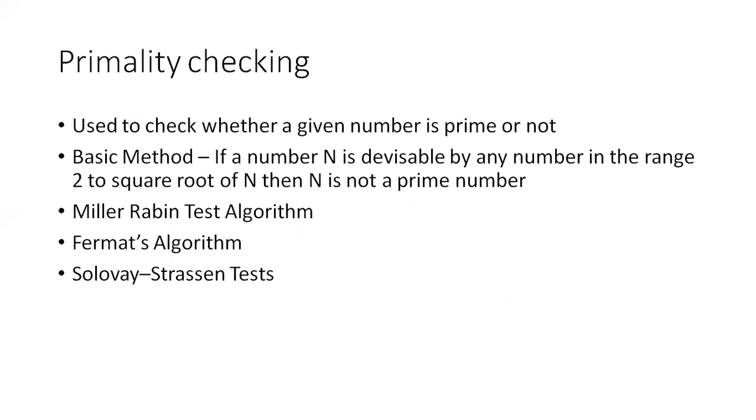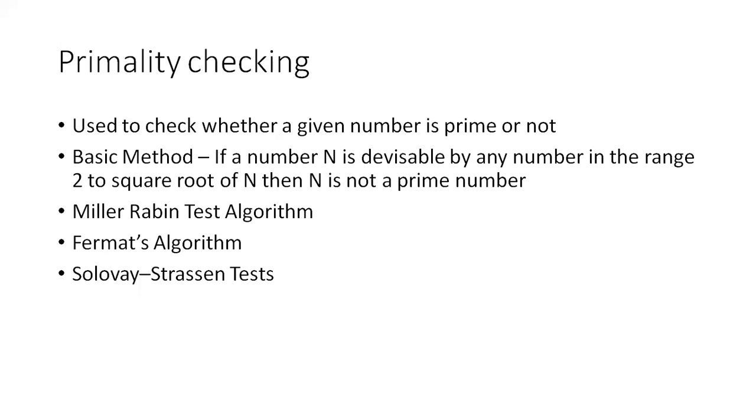Then primality checking. How to check whether a given number is prime or not? The algorithm which checks whether a given number is prime or not, we call a primality checking algorithm. In your previous classes, you might have studied a program to check whether a given number is prime or not. Suppose I want to check whether 20 is prime or not, then we start dividing by 2, 3, 4, up to 19. That is 2 to n minus 1.